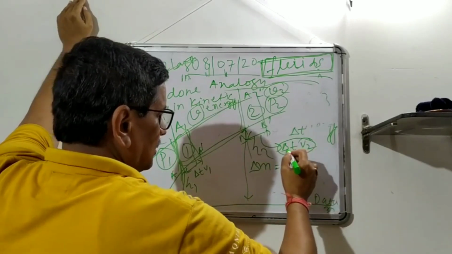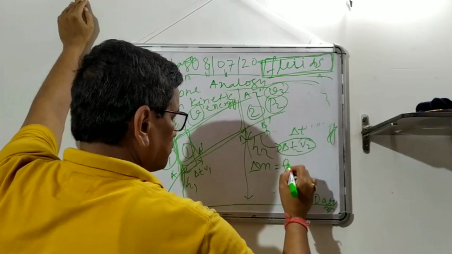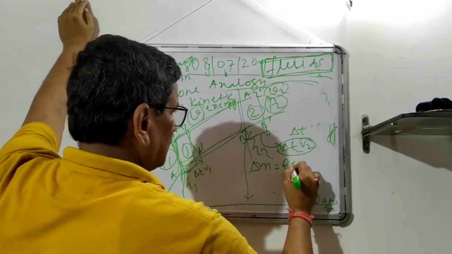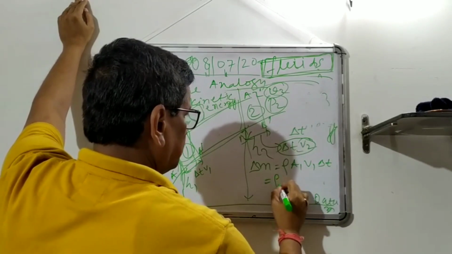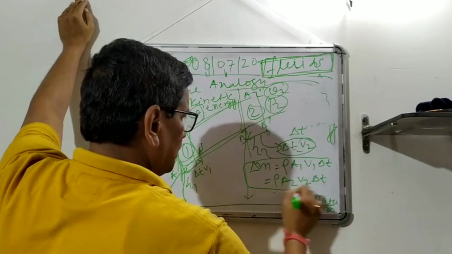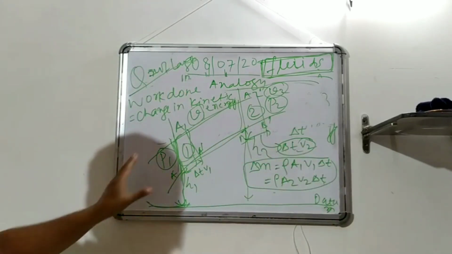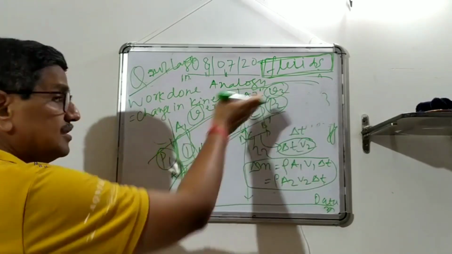This is distance, and this is also distance. If you multiply by area and density rho, this is rho into A1 into V1 into delta t, equal to rho into A2 into V2 into delta t. This is the equation of continuity also. The same mass, whatever fluid flows in, flows out. This is influx, this is efflux.